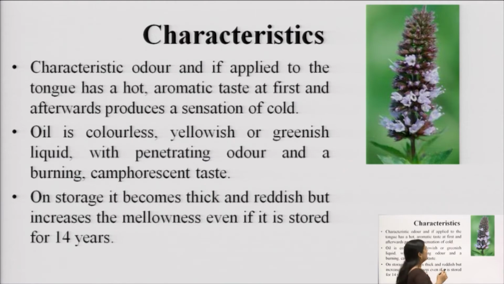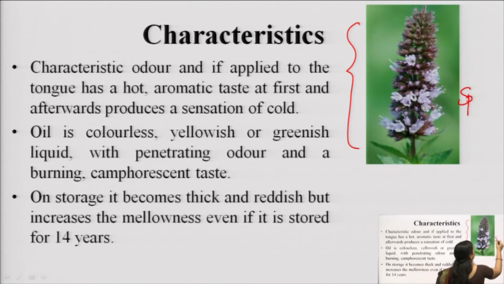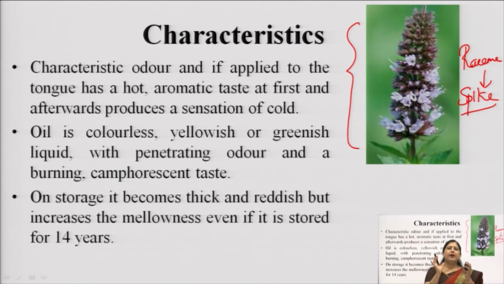So, you can say that the flowers of mentha are also similar to tulsi, and the inflorescence here of the flowers of mentha is basically a spike inflorescence. Spike inflorescence is a type of raceme inflorescence. Okay. Raceme inflorescence is what? When the flowers at the lower side are bigger and at the top are the new ones or the bud form. Okay. So, the older flowers are on the lower side and the younger flowers are at the top. That is a raceme inflorescence, and spike is because these flowers do not have a stalk.